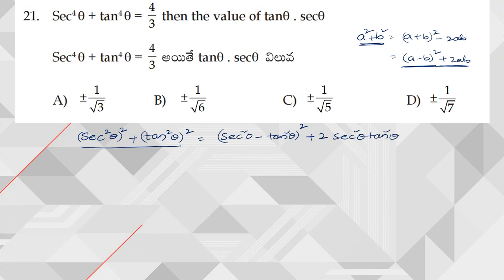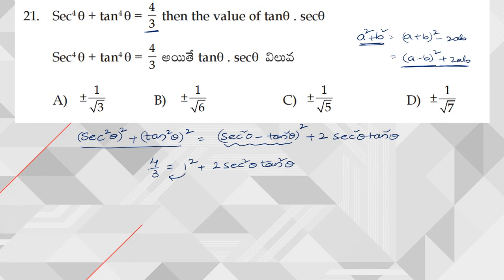I hope you have understood, right? Now this value is already given as 4 by 3, so 4 by 3 is equal to 1 square plus 2 into secant square theta into tan square theta.